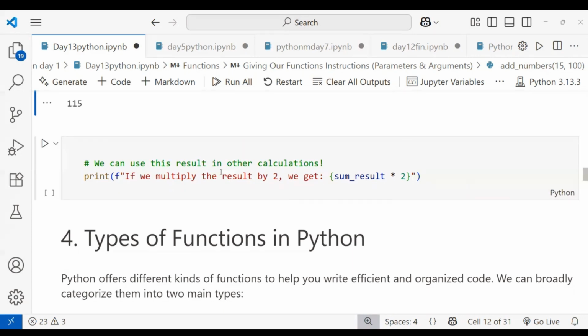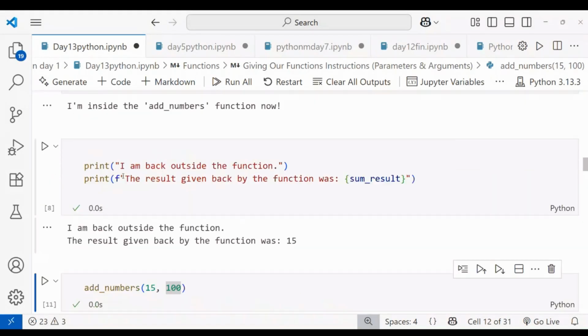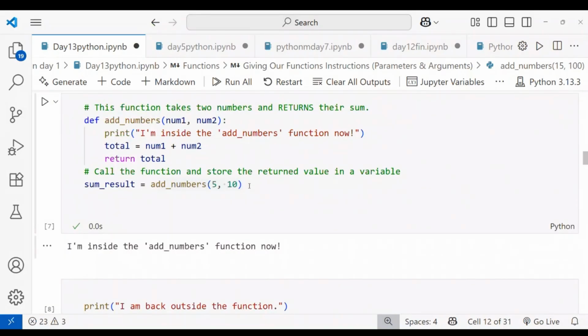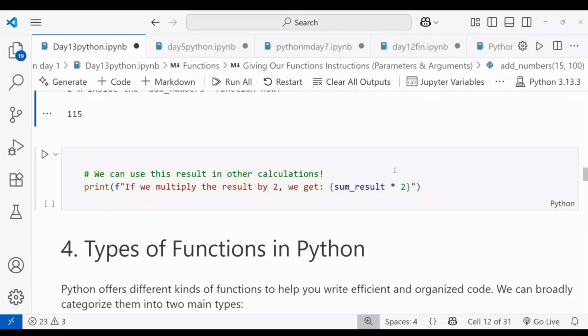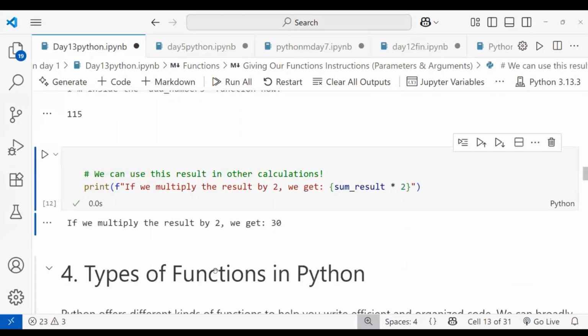You can do multiplication also within the f-string. If you want to multiply the result by 2, we already got some_result stored. What is some_result now? 5 plus 10 is 15, and we multiply 15 into 2 inside the f-string. That value is 15, and 15 times 2 is 30. Let's print this one. We can multiply the result by 2 and we get 30. This is the beauty of the f-string.